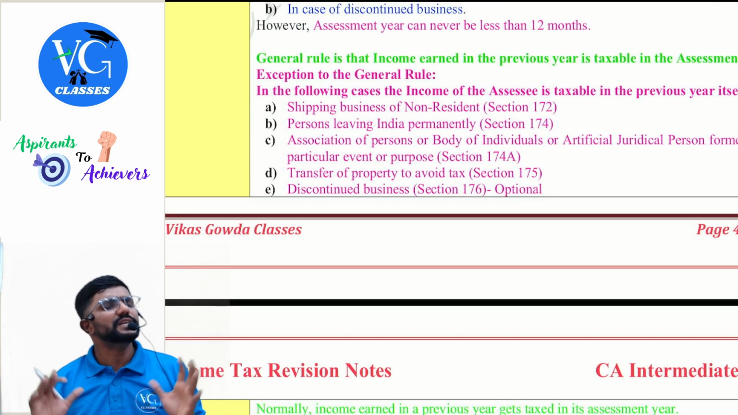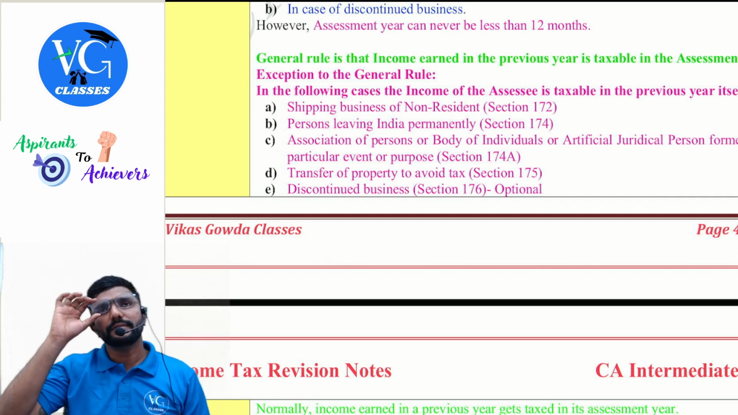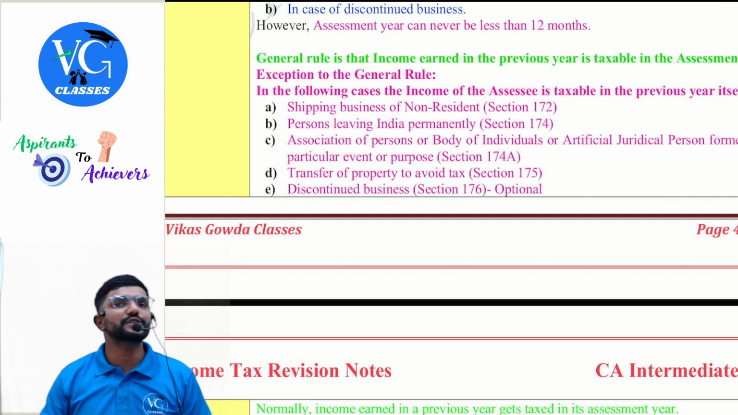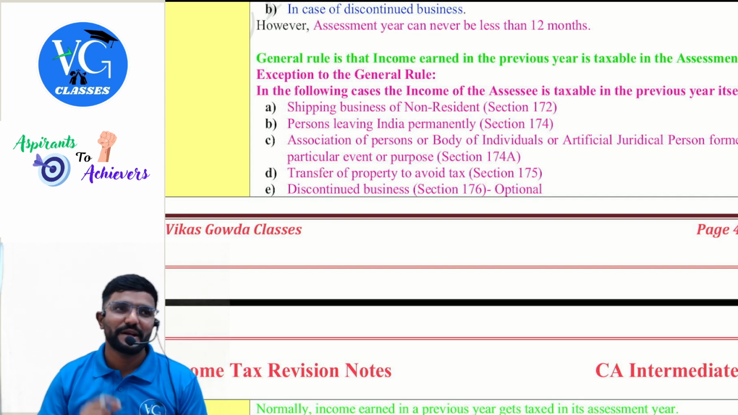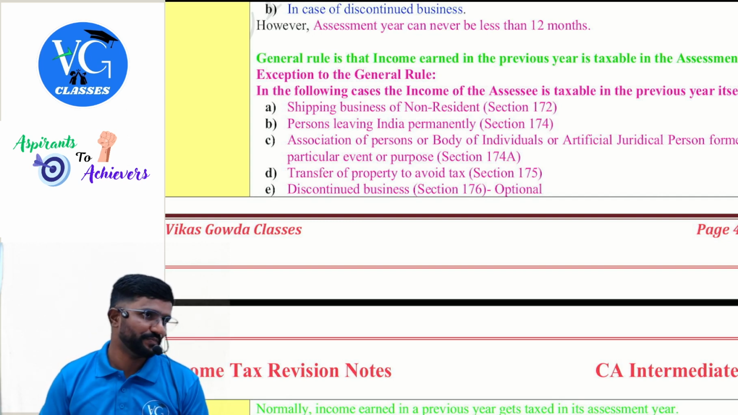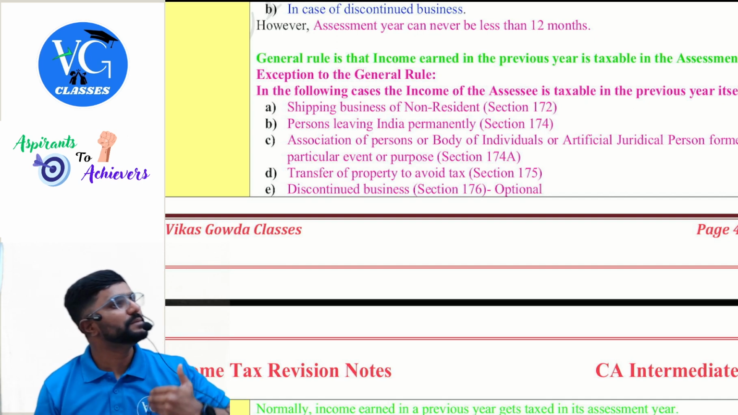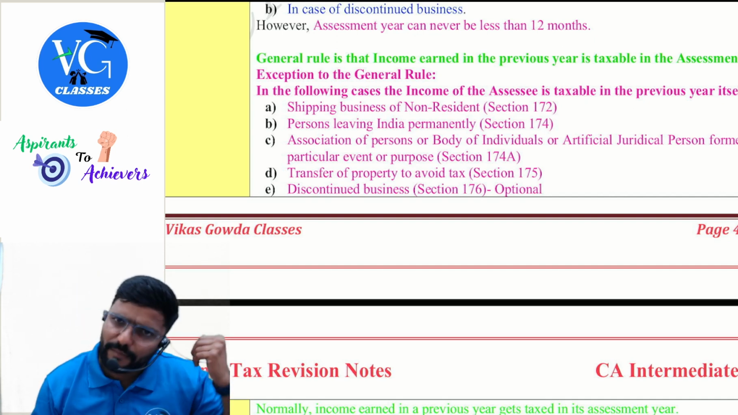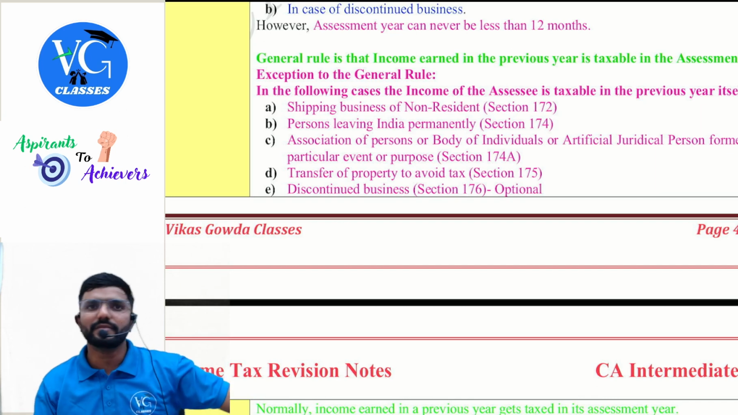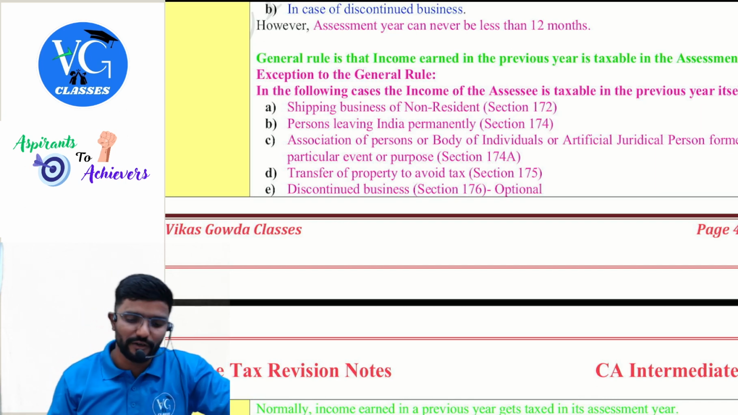Okay. General rule is that income earned in previous year is chargeable to tax in the assessment year. But there are some exceptions. What are those exceptions? In the following cases, income earned in previous year is chargeable to tax in the previous year itself. In the previous year itself, sir.